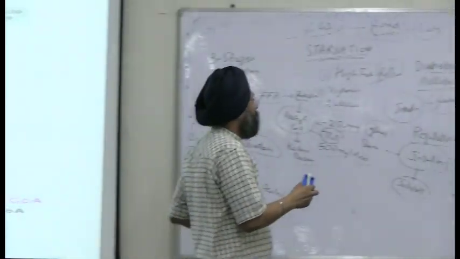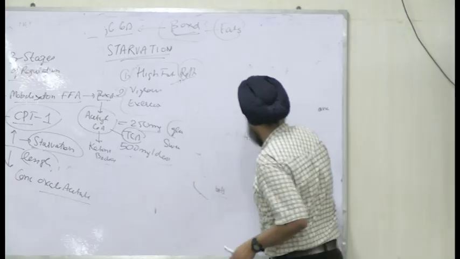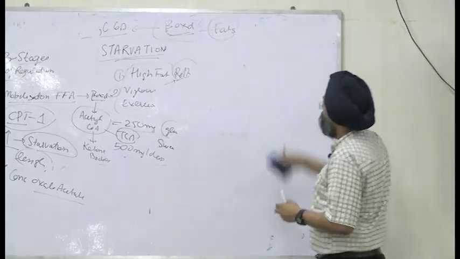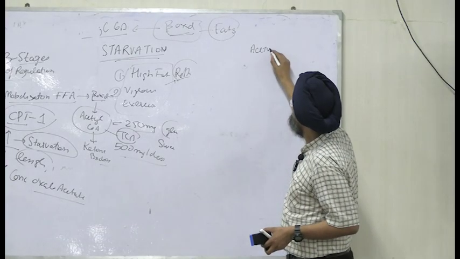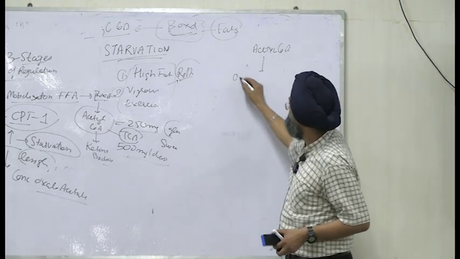So what will happen? I will draw the TCA cycle. We have acetyl-CoA, and the second last step is oxaloacetate.